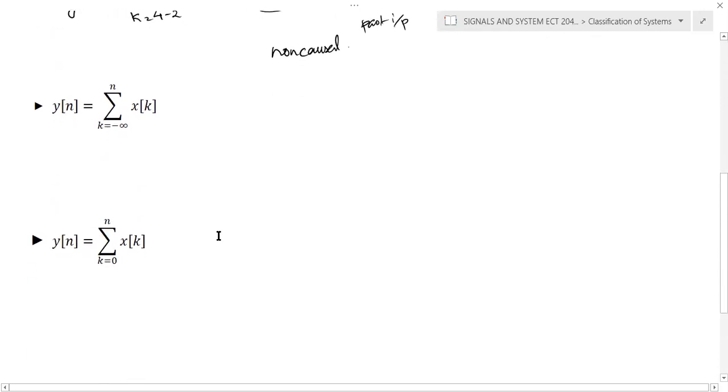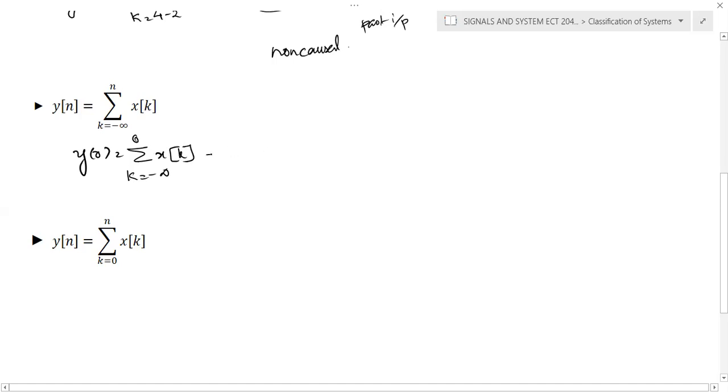And in the next case, y of n is given by sigma k equal to minus infinity to n of x of k. Here also we can check different possibilities. Here k is from minus infinity. For y of 0, if we calculate, k ranges from minus infinity to 0 of x of k.